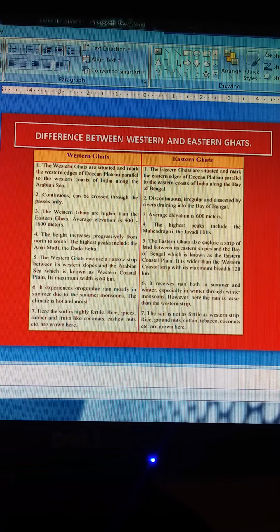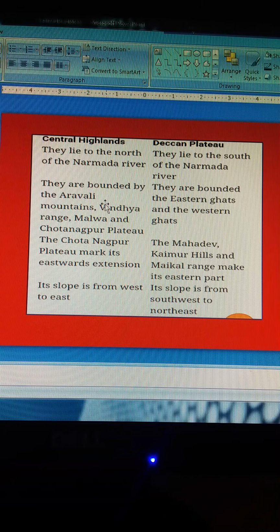So let us give another difference between the Central Highlands and the Deccan Plateau. It is also one of the important questions which comes several times. The Central Highlands lie to the north of the Narmada River, and the Deccan lies to the south of the Narmada River. The Central Highlands are bounded by the Aravalli Mountains, Vindhya Range, Malwa and Chotanagpur Plateau. And the Deccan is bounded by the Eastern Ghats and the Western Ghats. The Chotanagpur Plateau marks its eastward extension, and the Mahadev, Kaimur Hills and Maikal Range make its eastern part. The slope of the Central Highlands is from southwest to northeast, and the Deccan slopes from west to east.